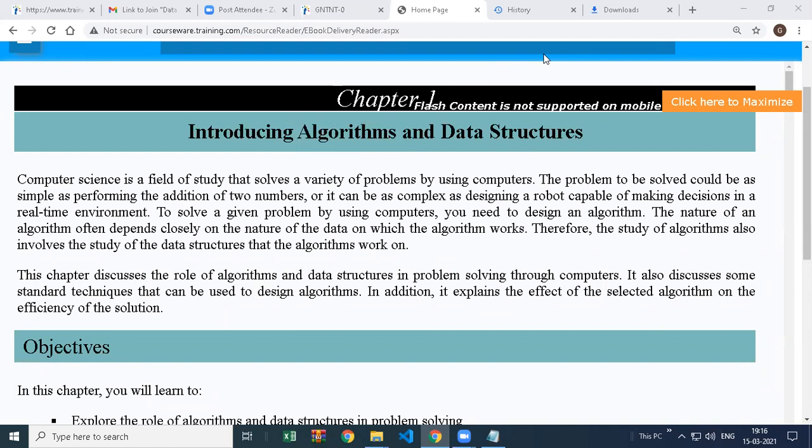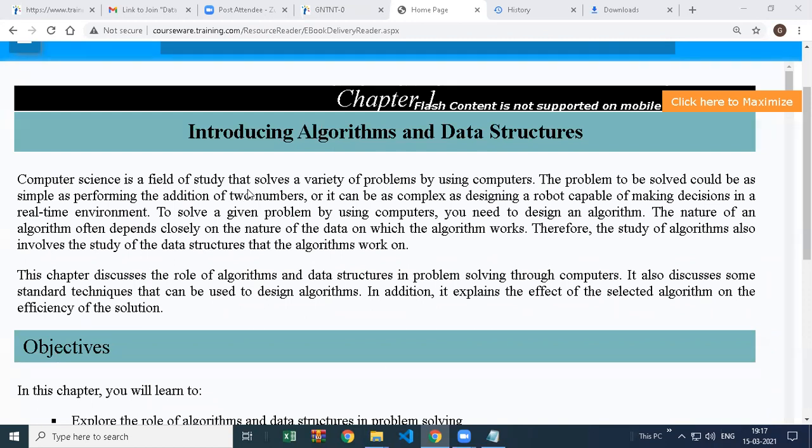So here we are going to try creating efficient algorithms, efficient logics. Let's read one passage, and this is the first chapter of data structure. It's a small module. We have a total of 6 chapters, focusing on 6 different concepts of data structure. Today we are going to cover the introduction chapter. So let's first understand the need for data structure.